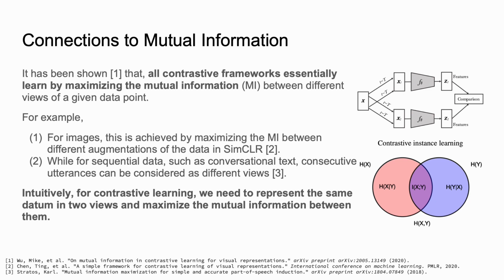So overall, for contrastive learning, we need to represent the same data in two views and maximize the mutual information between them. In our case, where multimodal text and image representation learning is being pursued, we consider that the caption of the image and the image itself encode the same information, just in two different types of encoding. So we essentially try to maximize the mutual information between these two modalities for paired images and try to minimize the mutual information for unpaired images.